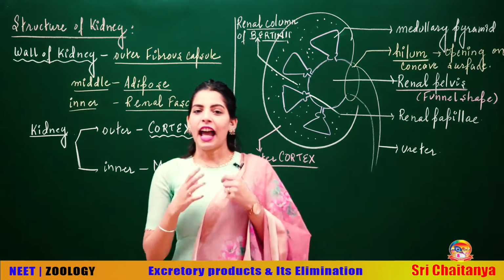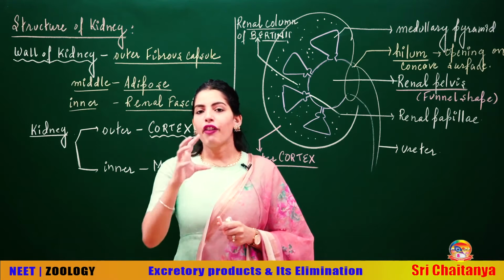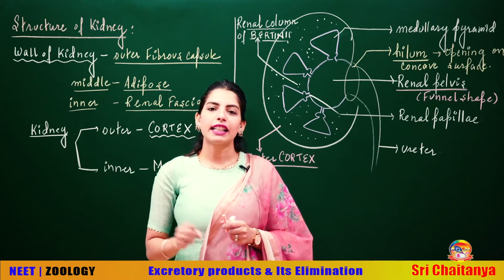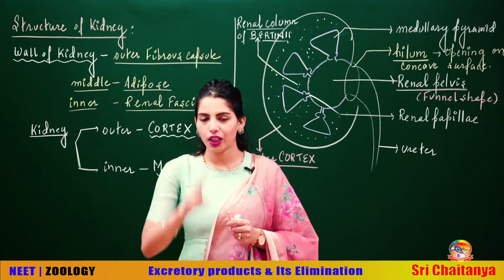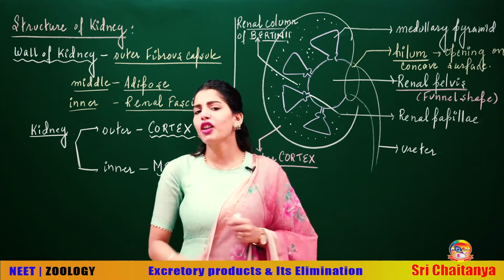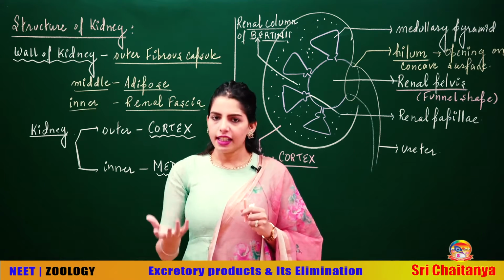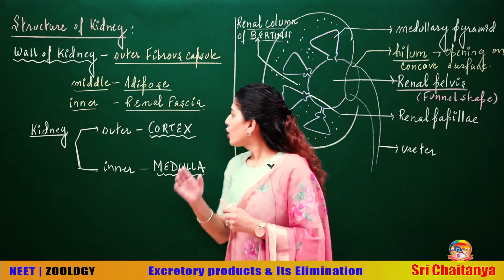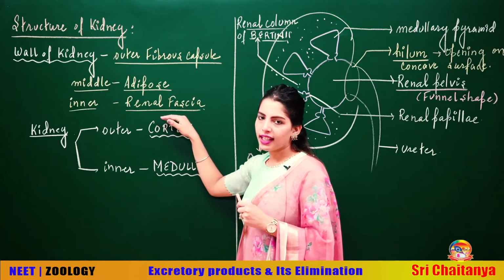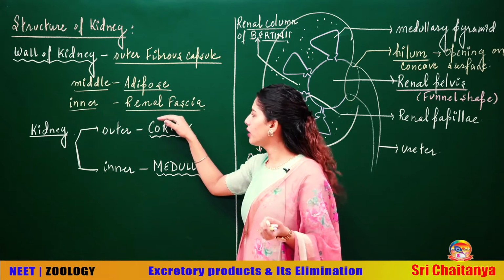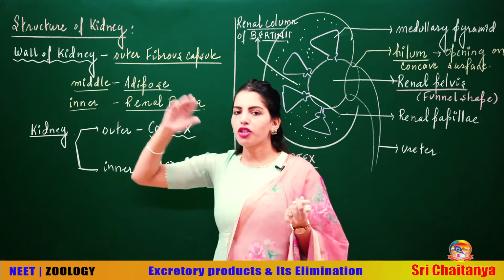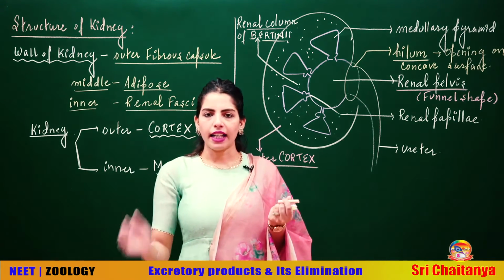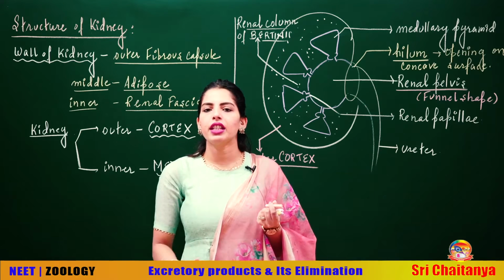Students, in animal tissues we have read that fat, adipose, also acts as a cushion to the visceral organs. So the second layer is the layer of fat around the kidneys, which is the adipose tissue. Talking about the innermost layer, which is again made up of some connective tissue, that is renal fascia. So outermost renal capsule, then you have adipose capsule, then you have renal fascia.